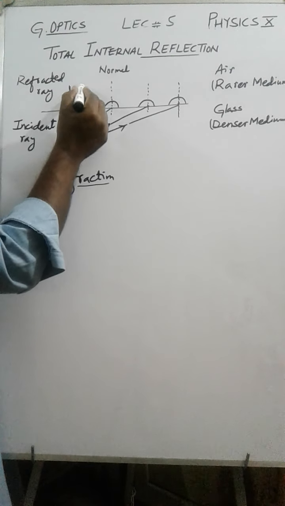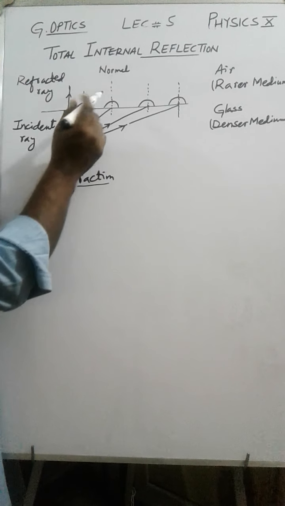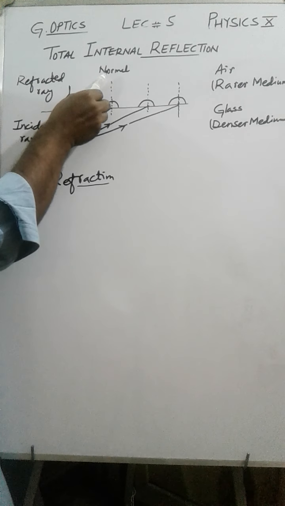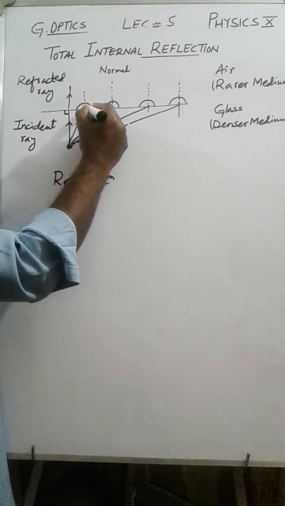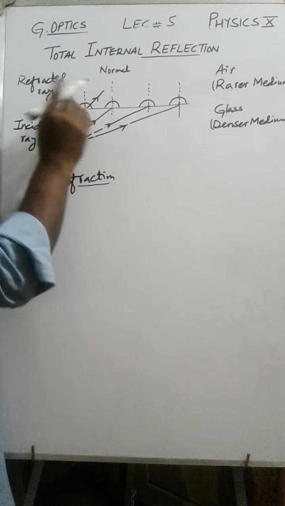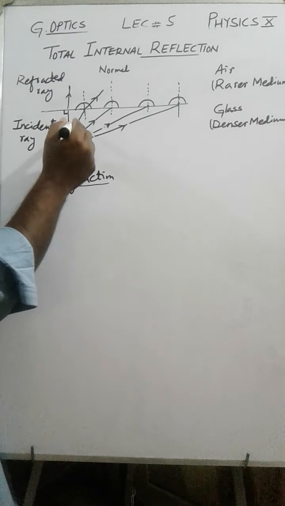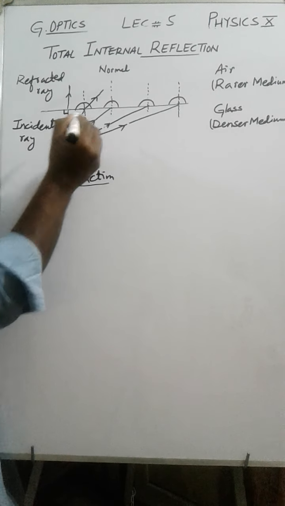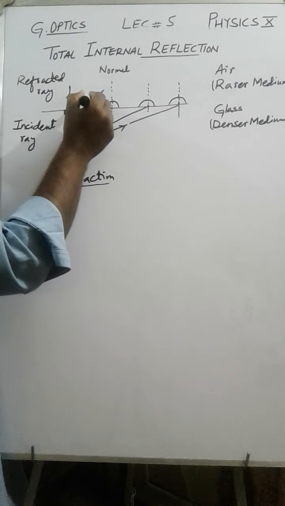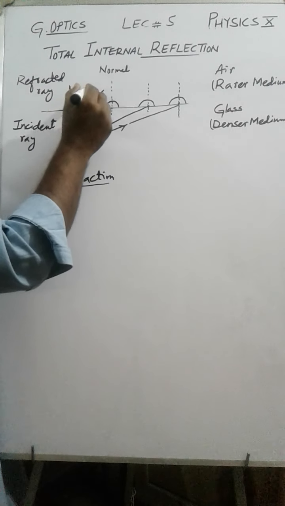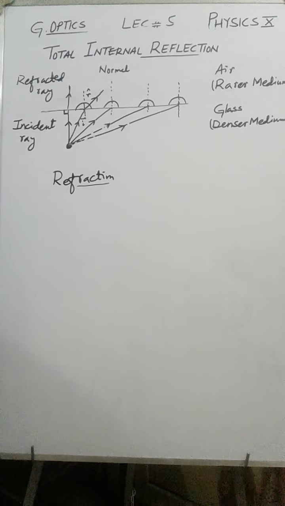How it will bend? This is normal. Dotted line is representing normal. Instead of it going straight, it will bend away from the normal. Will go like this one. Away from the normal, not towards the normal, away from the normal. So this is incident ray, so this is angle of incidence and this is angle of refraction. Angle of incidence, angle of refraction.